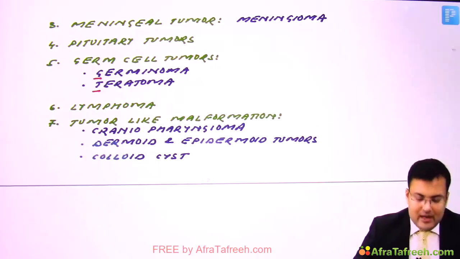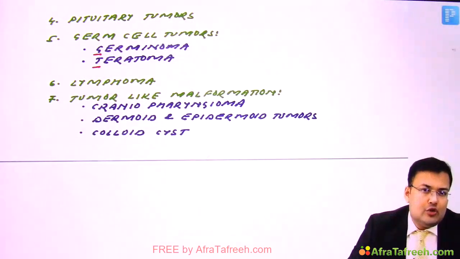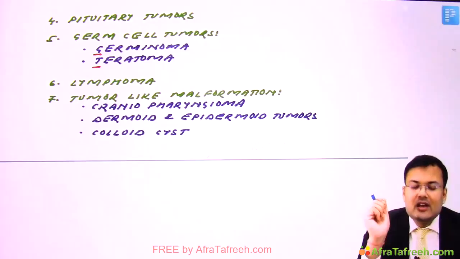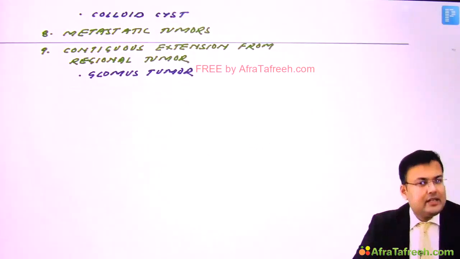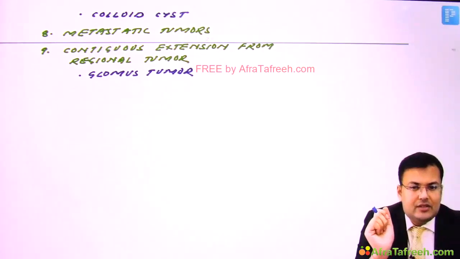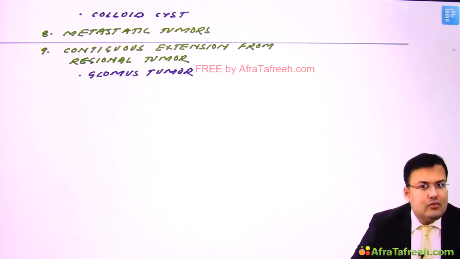Sixth is lymphoma, and seventh is tumor-like malformation. So what are those tumor-like malformations? Like craniopharyngioma, which is more common in children, dermoid and epidermoid tumors, and colloid cyst. Eighth is metastatic tumor, and ninth is sometimes there is contiguous extension from regional tumors like glomus tumor. Clear? So this is the WHO